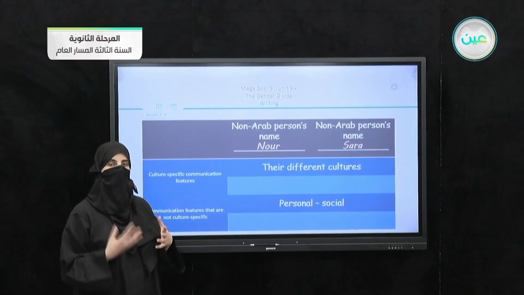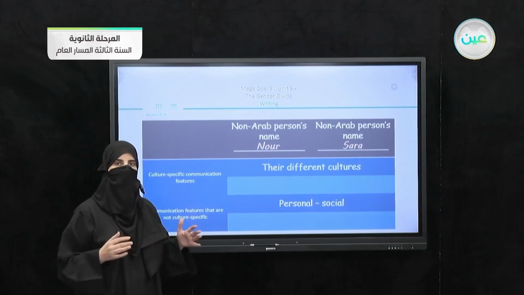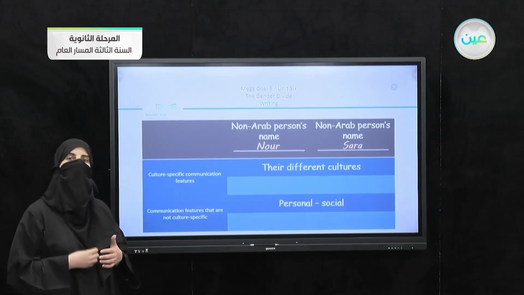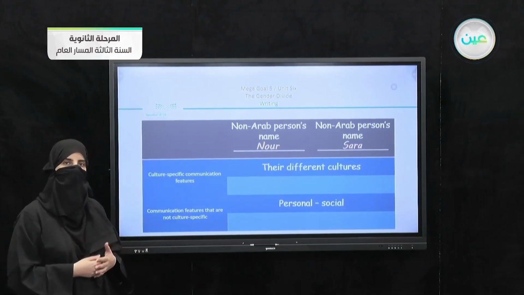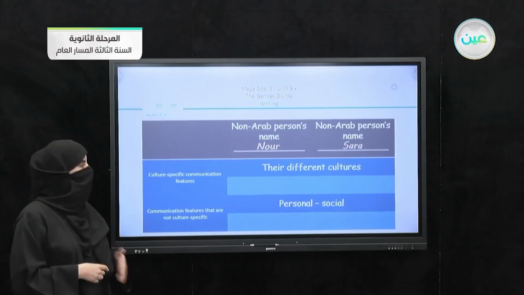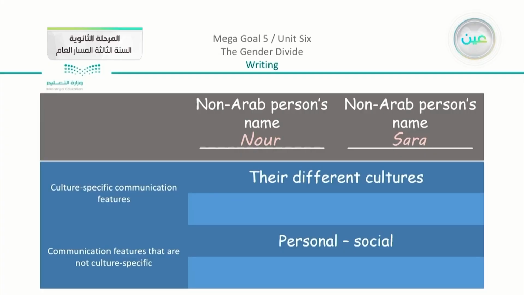So it is normal that each country has a different culture, and we are going to describe something about their culture. On the other hand, we have the other part, which is communication features that are not culture specific. We can choose something personal or social. We can also describe gestures and facial expressions, combining them with the idea we have in the book, which is verbal and non-verbal language.